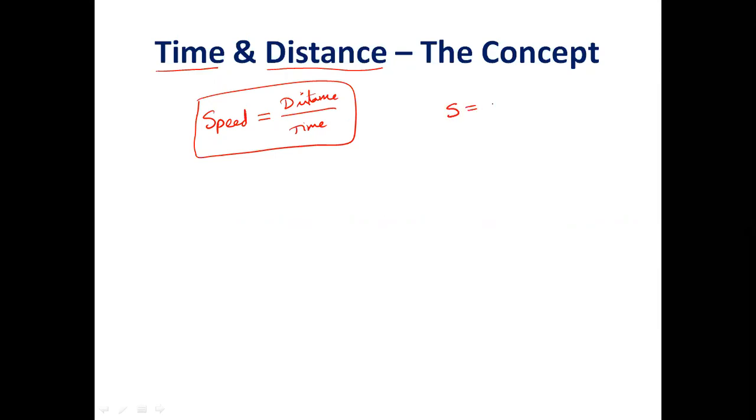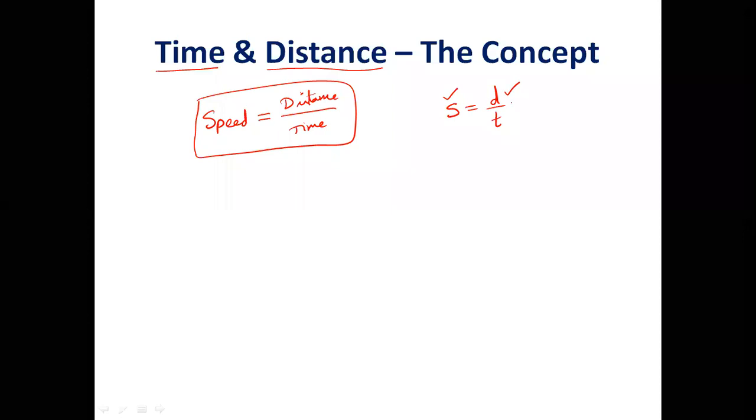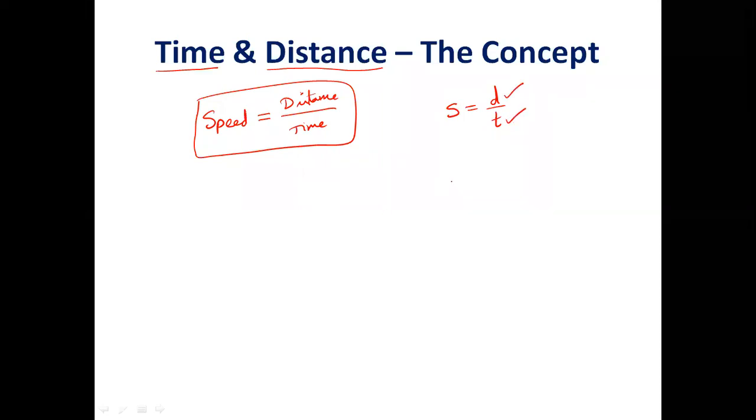I can write it as S is equal to D by T, for example. How many variables are present in this entire relation? 3 variables. If you are given the speed and distance values, you can find the value of time. If I am given the distance and time, I can find the speed.